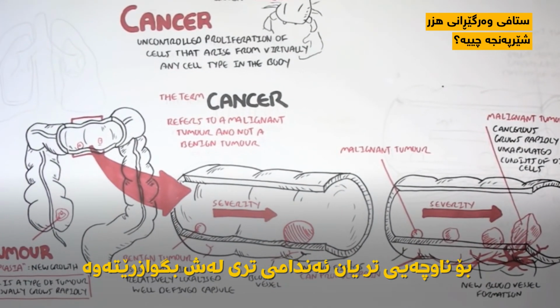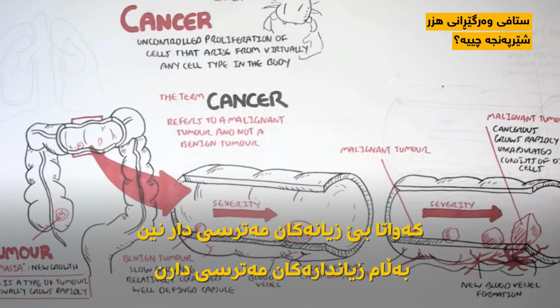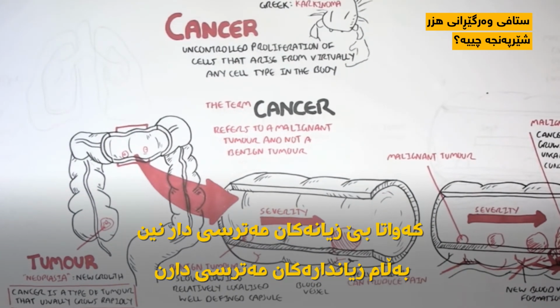And of course, malignant tumors can also break off and travel to other areas or other organs in the body and cause tumors there. So it's very dangerous. So benign, not so dangerous. Malignant, very dangerous.